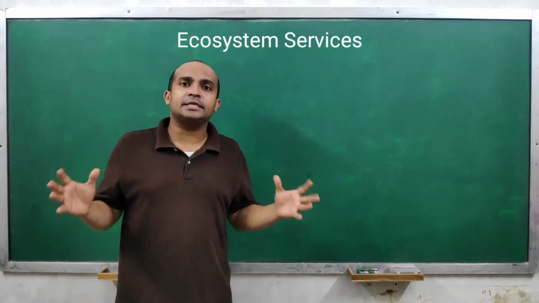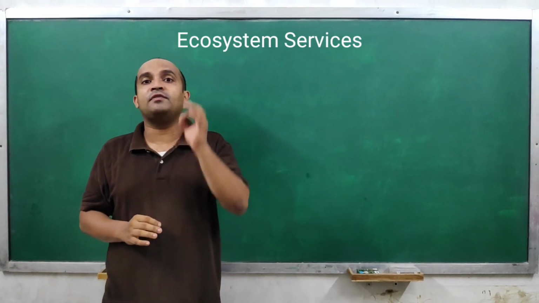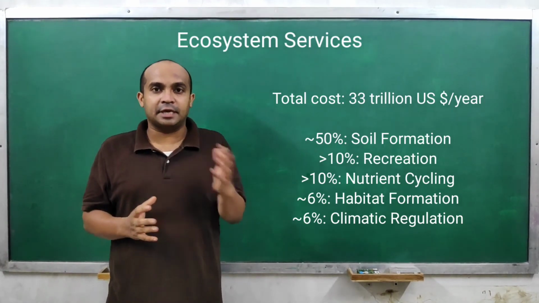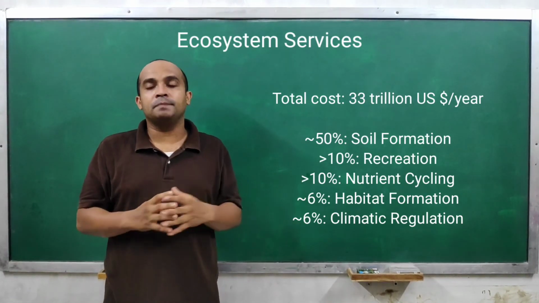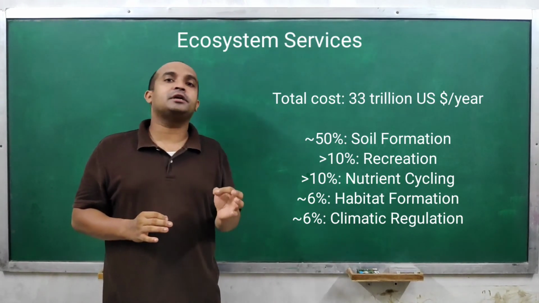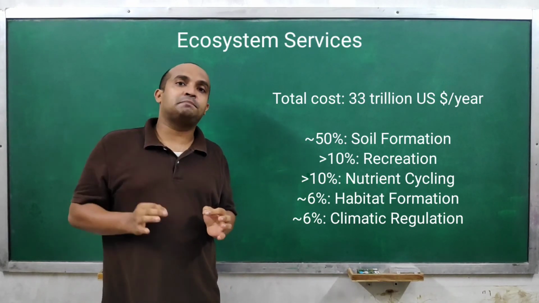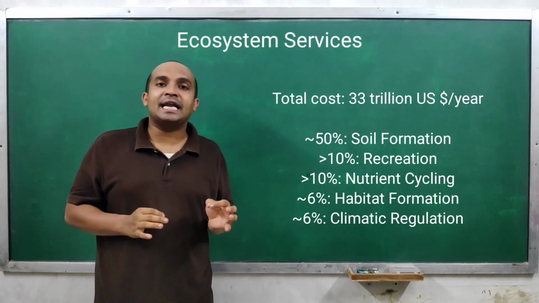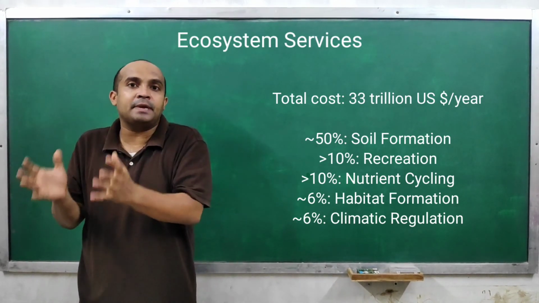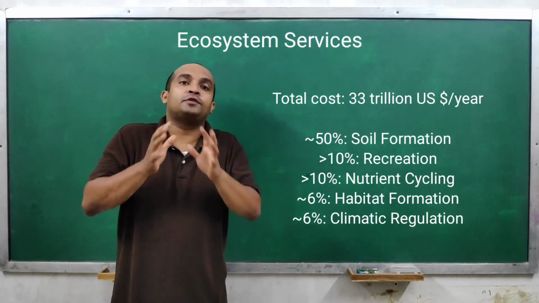Out of all this cost, 50% is accounted for by soil formation. Less than 10% of this $33 trillion per year goes to each of recreation and nutrient cycling, and 6% to each of wildlife habitat formation and climate regulation, which almost makes up 80% of the total cost.